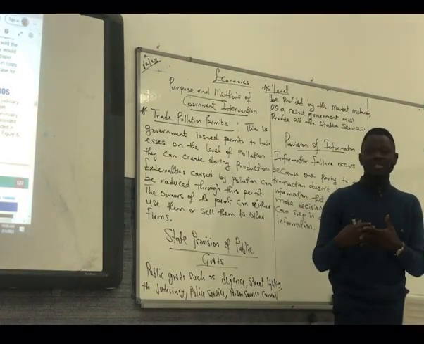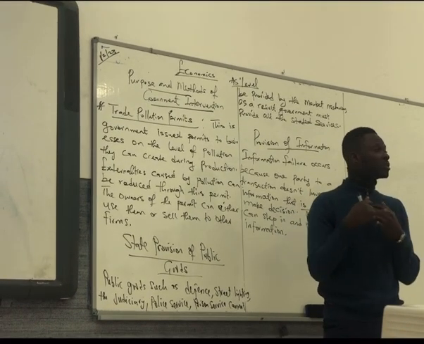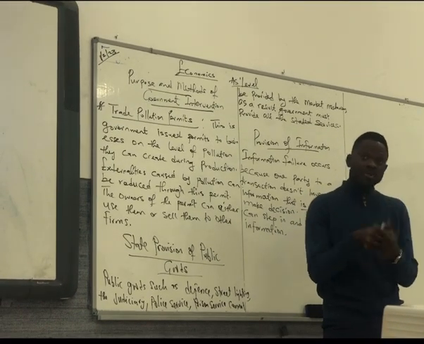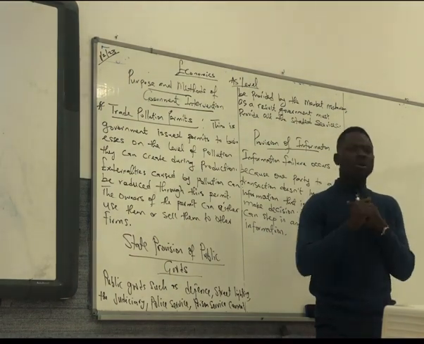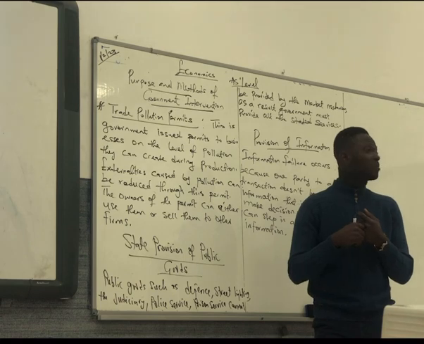How government uses direct taxes to correct market failure. We've talked about subsidies, how government will use subsidies to encourage positive externalities. Yesterday we talked about the use of maximum prices and the use of minimum prices.